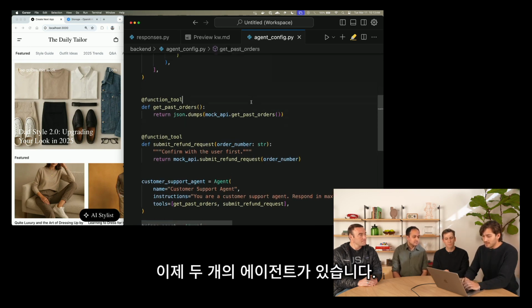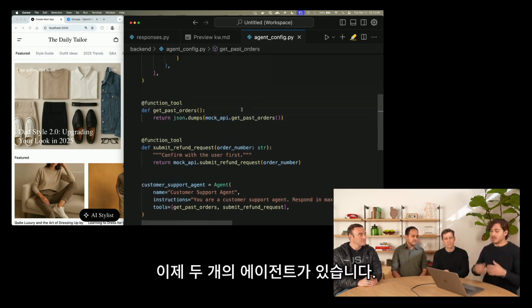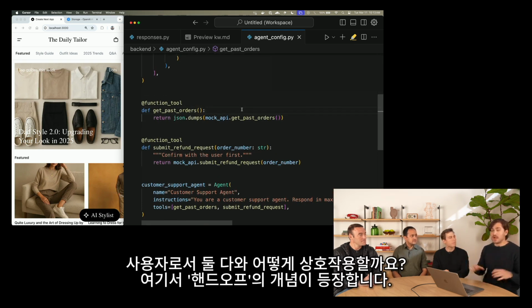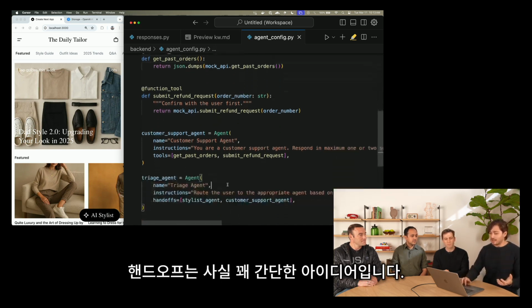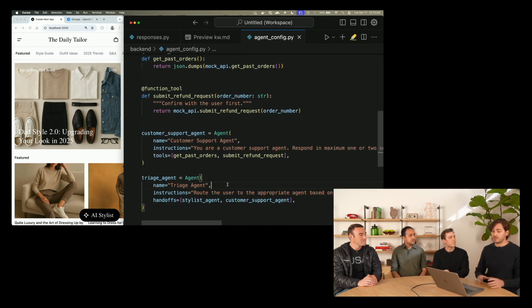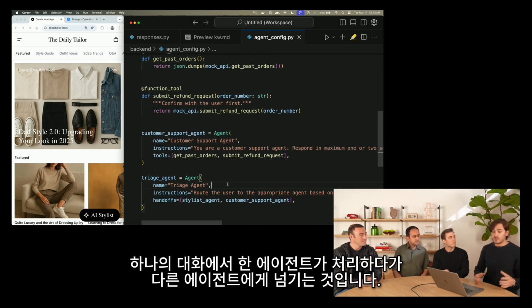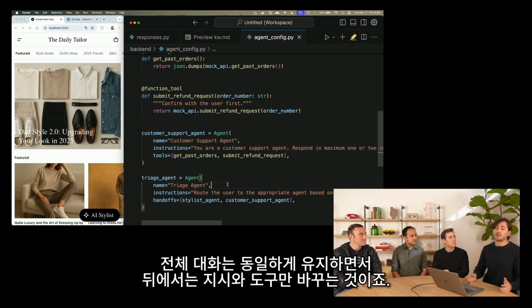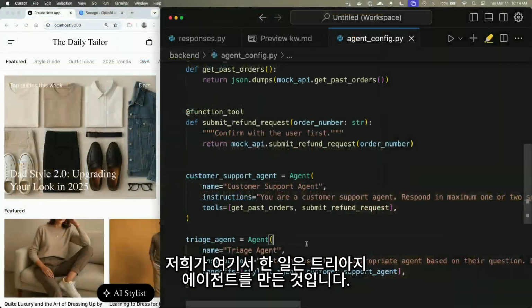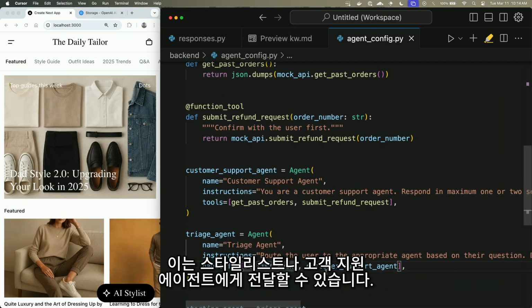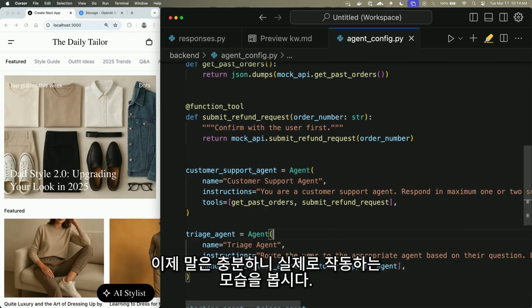Now we have our two agents, right? We have the stylist agent and we have the customer support refunds agent. So how do we interact with both of them as a user? This is where the notion of handoffs come in. And a handoff is actually a pretty simple idea that's pretty powerful. It's when you have one conversation where one agent is handling it, and then it hands it off to another, where you keep the entire conversation the same, but behind the scenes, you just swap out the instructions and the tools. And this gives you a way to triage conversations and load in the correct context for each part of the conversation. So what we've done here is created this triage agent that can hand off to the stylist agent or the customer support agent. So enough talking, let's actually see this in action.